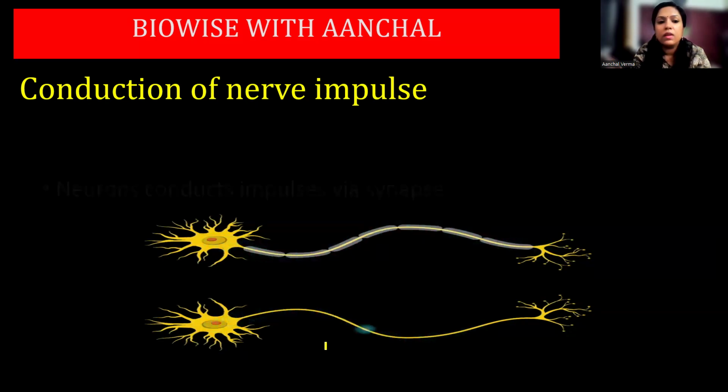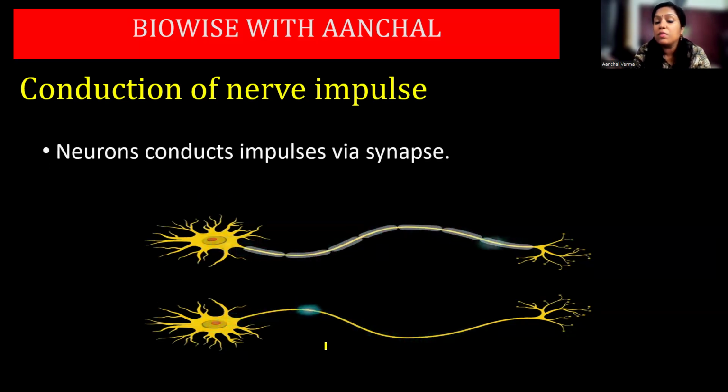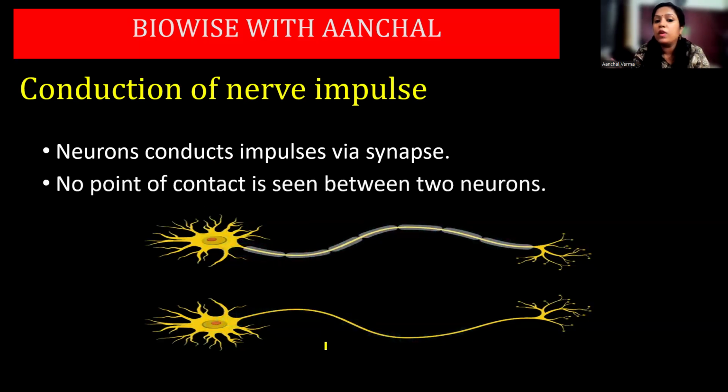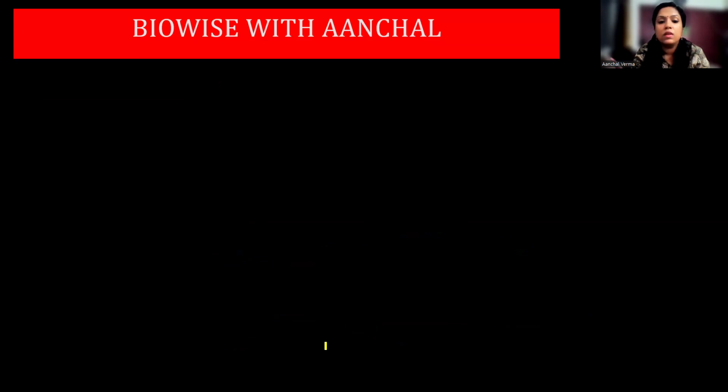correct label. Okay. The neuron conducts impulse via synapse. Two neurons conduct impulse through synapse, which is a gap between the two neurons. Okay. No point of contact is seen between the two neurons. I have already told you, synaptic cleft, there is a gap between the two neurons.